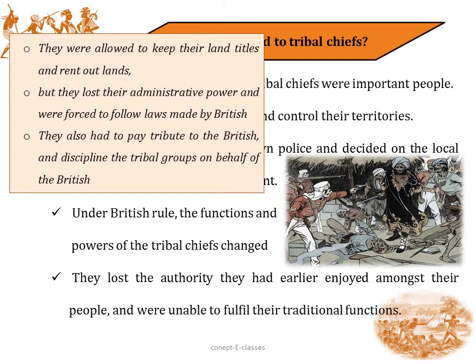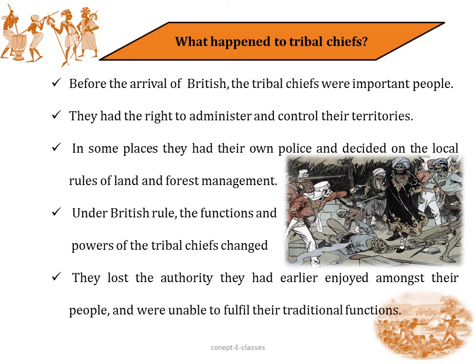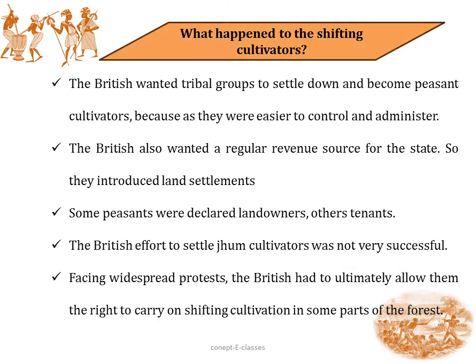How did they change? These tribal chiefs were allowed to keep their land titles and rent out lands, but they lost their administrative power and were forced to follow the laws made by the British. They also had to pay tribute to the British and discipline the tribal groups on behalf of the British. That is, these tribal chiefs lost the authority that they already had, and they were asked to discipline the tribes on behalf of the British government, and they were unable to fulfill their traditional functions as well. Now let's see what happened to the shifting cultivators.